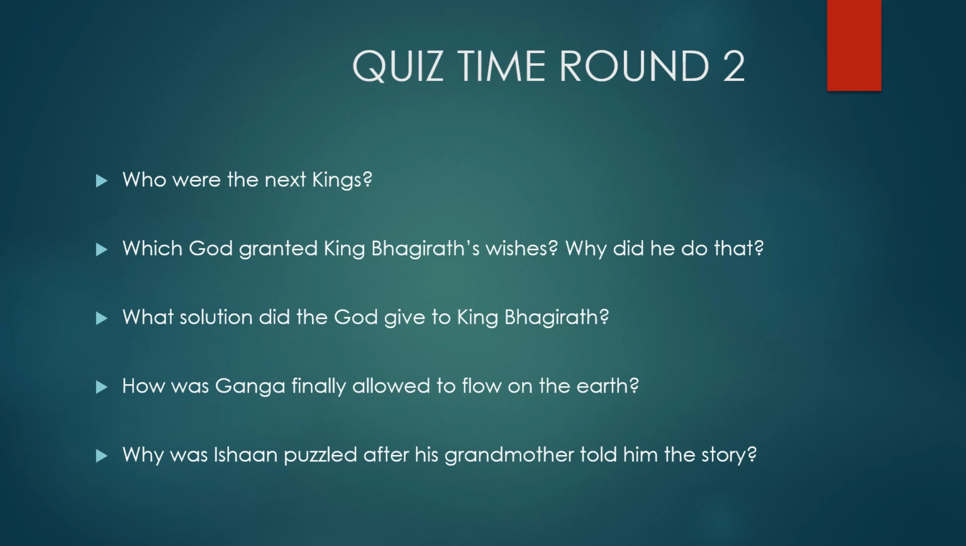How was Ganga finally allowed to flow on the earth? Because Ganga is supposed to flow with great force, which the earth cannot bear. So, how was it finally allowed to flow on the earth? In this answer, you may need to write a few more words.